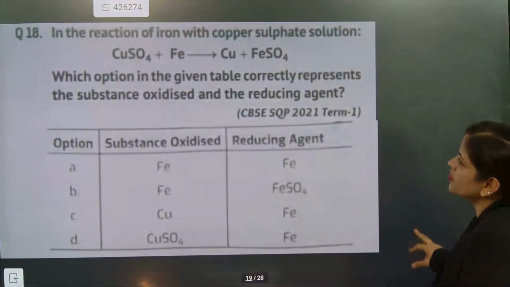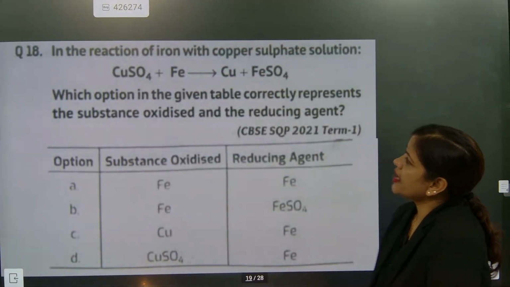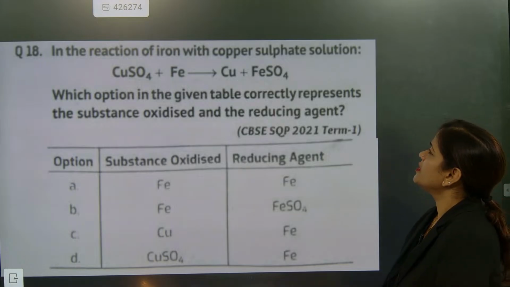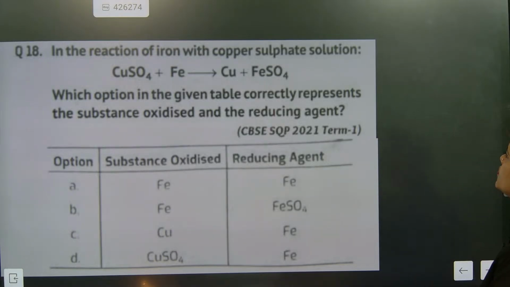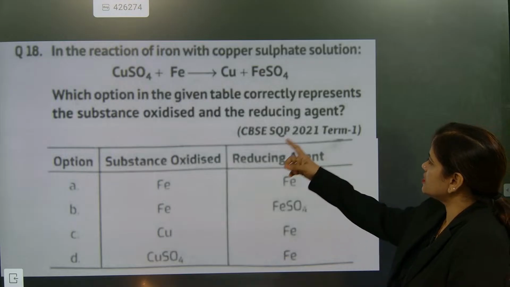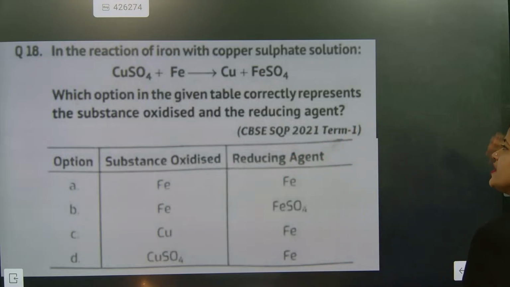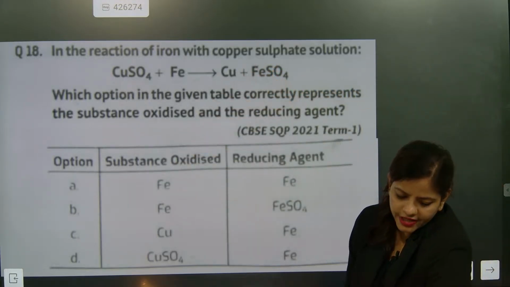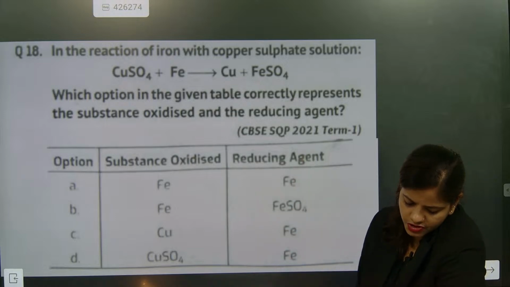Shall we go for this question? In the reaction of iron with copper sulfate solution, CuSO4 plus Fe gives Cu plus FeSO4, which option correctly represents the substance oxidized and the reducing agent? So which one will get oxidized? Iron is getting added with oxygen, so iron is getting oxidized and copper is getting reduced. That's it. Only this much you need to write.